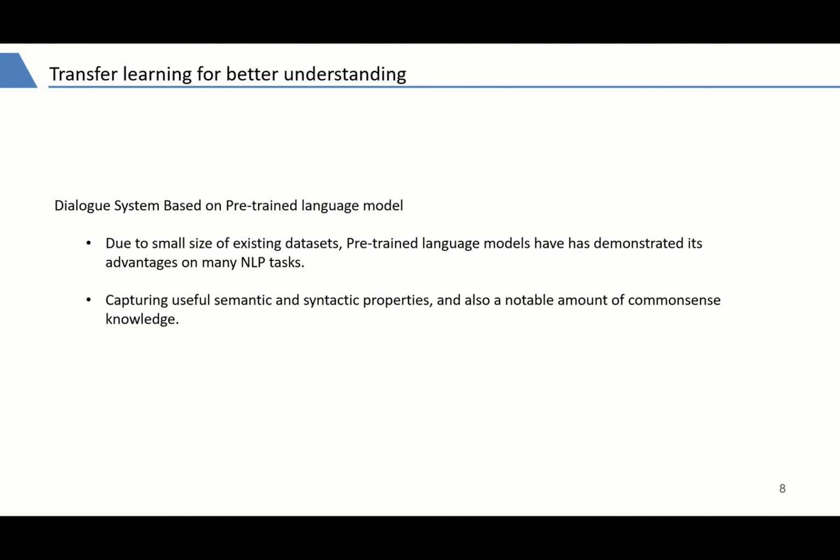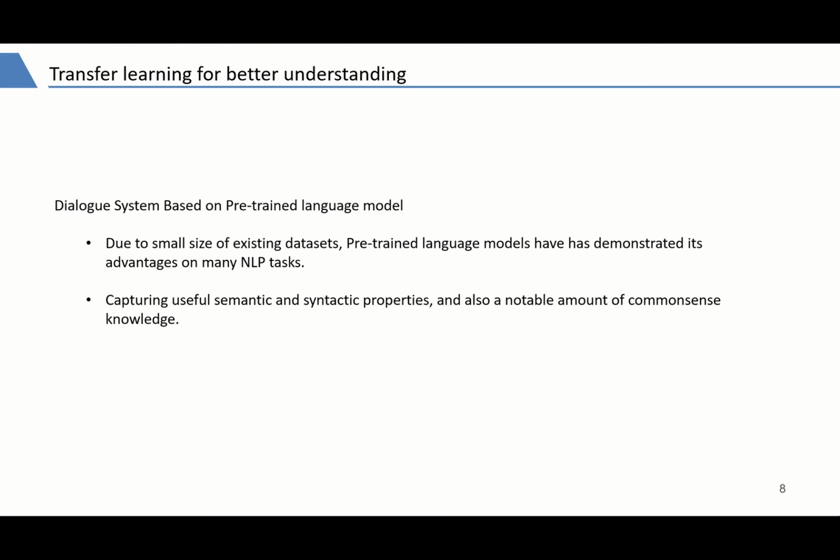Besides this, we are going to use transfer learning for better understanding. Pre-trained language models have been shown to capture useful semantic and syntactic properties, and also a notable amount of commonsense knowledge. Currently, many state-of-the-art performing systems on language tasks utilize a combination of pre-training and supervised fine-tuning. Pre-trained language models, especially those learned by transformer via language modeling, have the ability to capture useful knowledge from text by unsupervised pre-training on huge corpora.